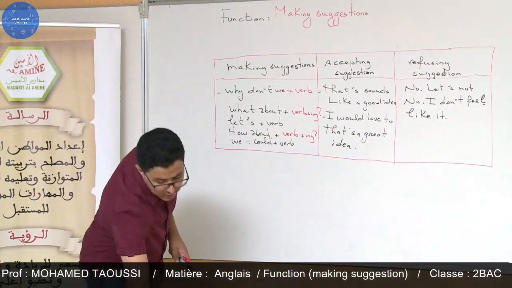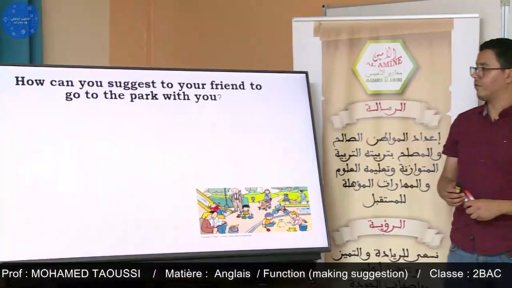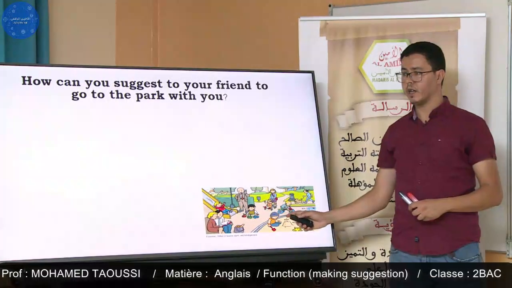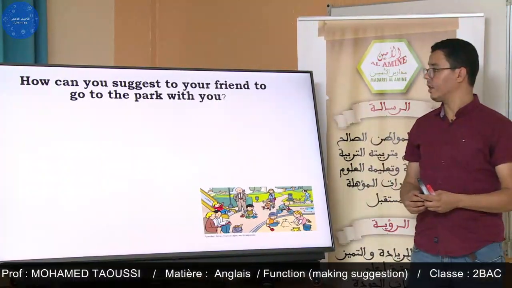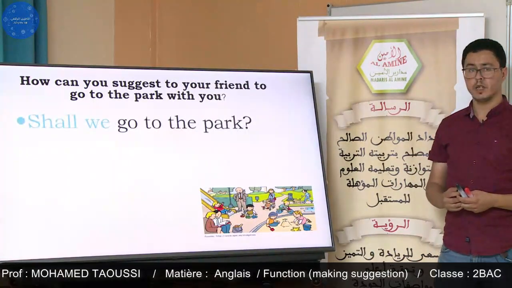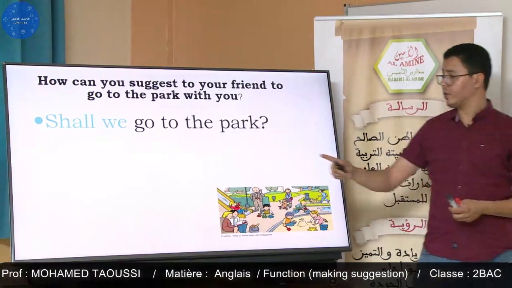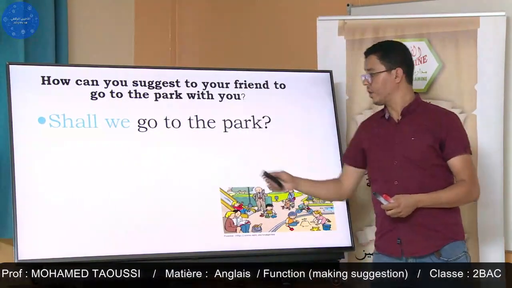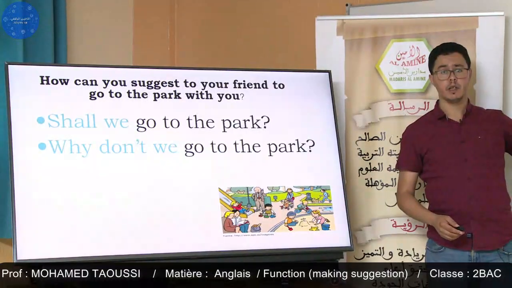Good. Now we are going to move to another one. How can we suggest to your friend to go to the park? So this is a park, and you are going to suggest to your friend to go to the park. Shall we go to the park? Also for making suggestions, we can say shall we? Shall we go to the park? Why don't we go to the park?